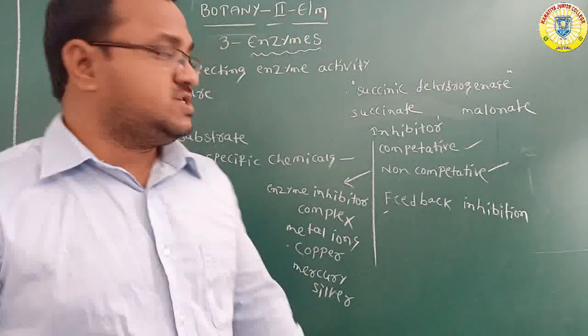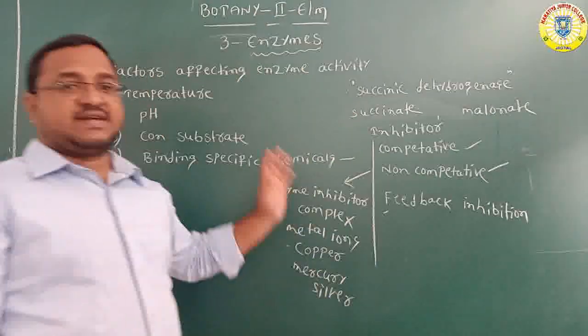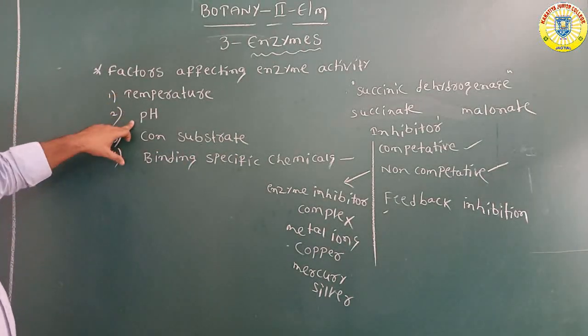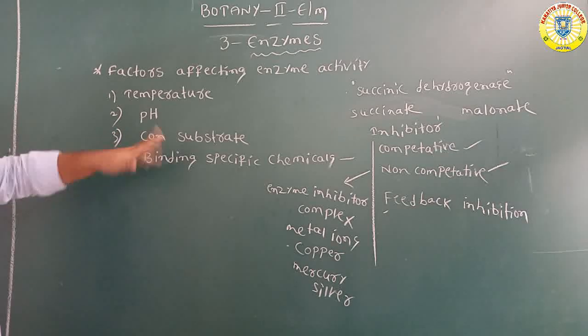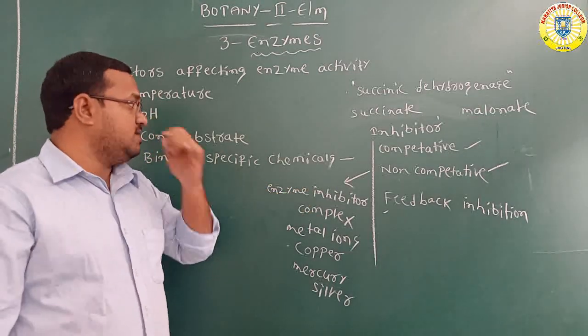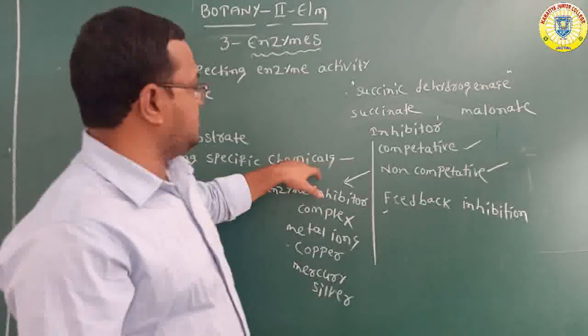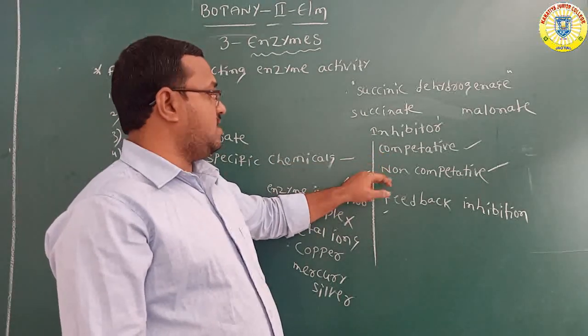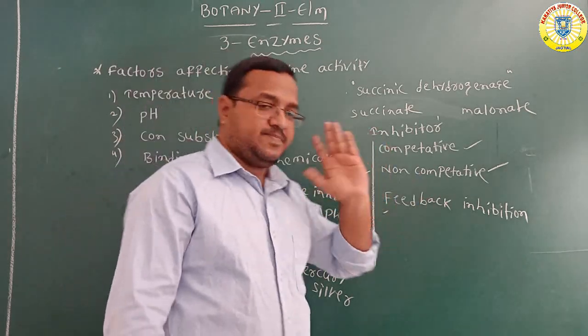Okay. These are the four factors which can affect enzyme activity. First one temperature, second one pH, third one concentration of the substrate, fourth one binding of specific chemicals. Here, for binding of chemicals, inhibitors are mainly three types: competitive inhibitors, non-competitive inhibitors, and feedback inhibition.